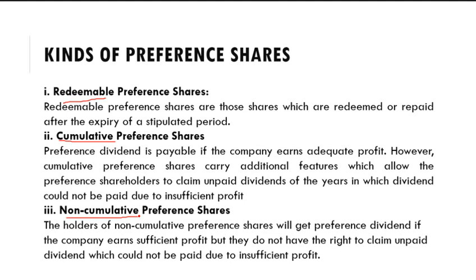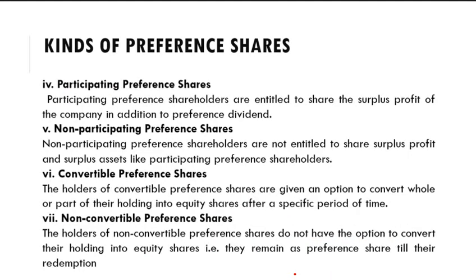So the holders of non-cumulative preference shares will get preference dividend if the company earns sufficient profit, but they do not have the right to claim unpaid dividend which could not be paid due to insufficient profit. But in case of cumulative preference shares, these preference shareholders have the right to claim unpaid dividends of the years in which dividend could not be paid due to insufficient profit. So these are the two cases, cumulative preference shares and non-cumulative preference shares.